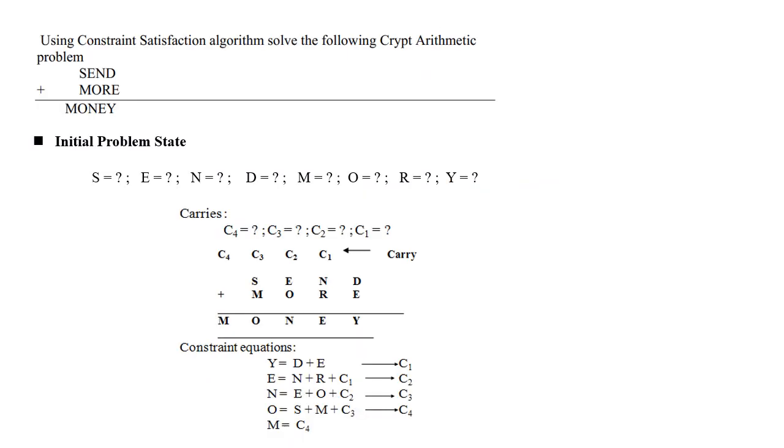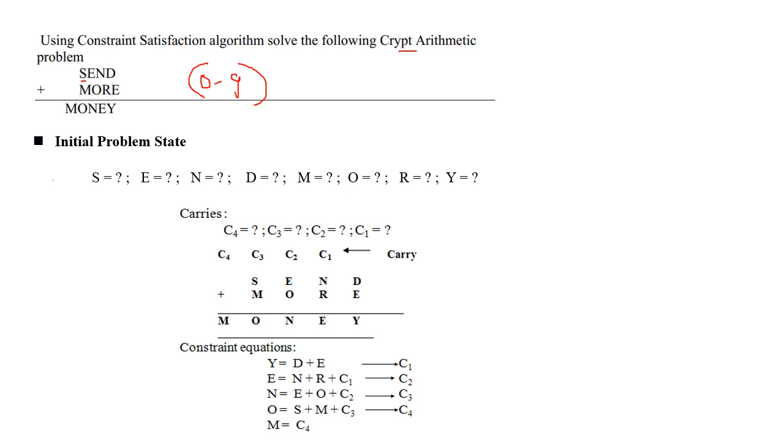In a constraint satisfaction problem, we have to find a solution satisfying the constraints. Crypt arithmetic problem is an example of a constraint satisfaction problem. In crypt arithmetic problems, we have to encode each character with a digit. The domain of digits varies from 0 to 9. Here the constraint is no two characters have the same digit. That means we have to assign unique digits to each character.